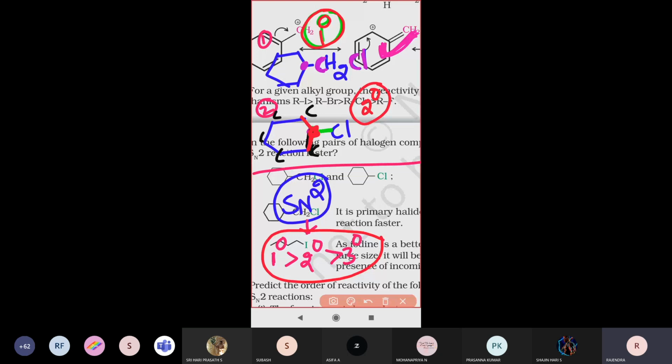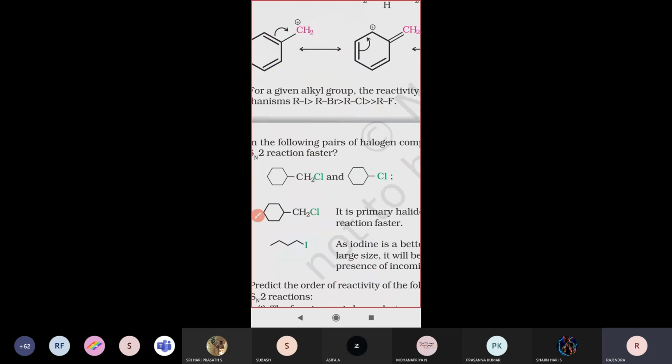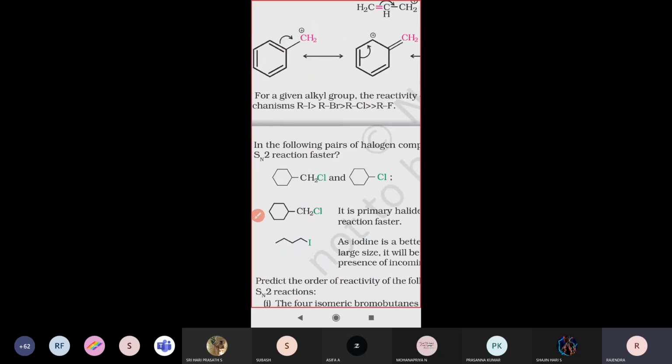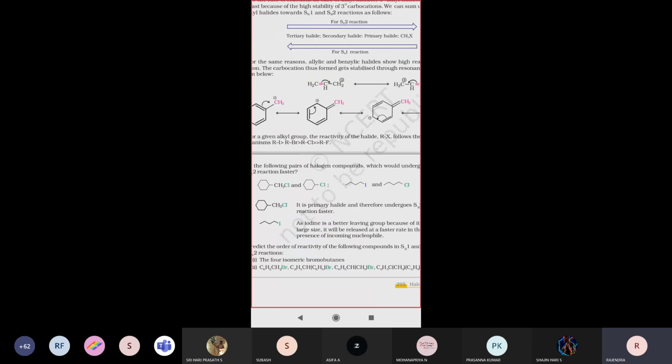So simply explain it in this manner. Primary alkyl halide compounds undergo the SN2 reaction very fast. That is exactly the explanation given there. Just see it: it is a primary halide and therefore undergoes the SN2 reaction faster. Right. Next one, see there.